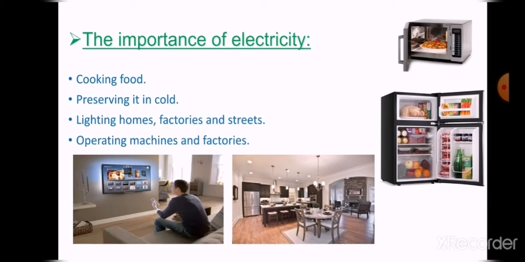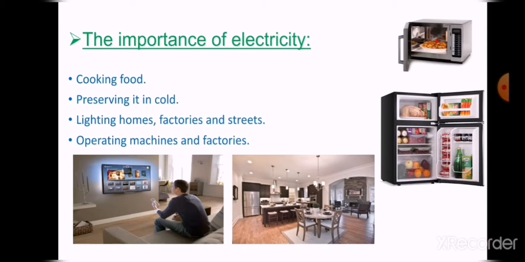Why do we use electricity, or why is electricity one of the important things in our daily life? All of you use electricity. Why? To cook the food and preserve it in cold. So the oven or microwave use the electricity, and the refrigerator uses the electricity. So the electricity is very important in our daily life.